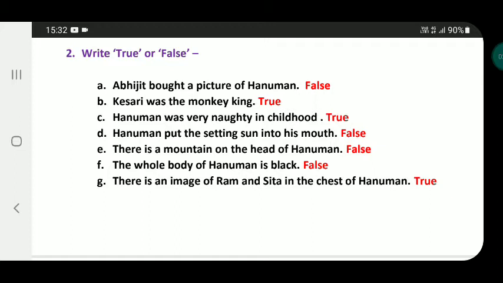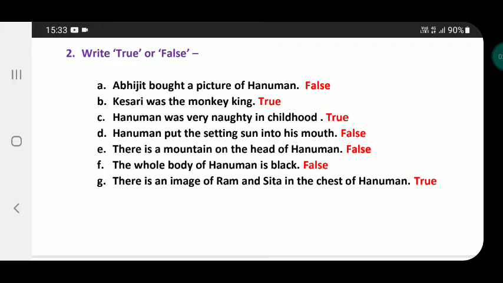Kesari was the monkey king. True. C. Hanuman was very naughty in childhood. It is also true. Hanuman put the setting sun into his mouth. False. Hanuman put the rising sun into his mouth, not the setting sun. There is a mountain on the head of Hanuman. It is also false, because there is a mountain on the palm of Hanuman, not on the head of Hanuman.